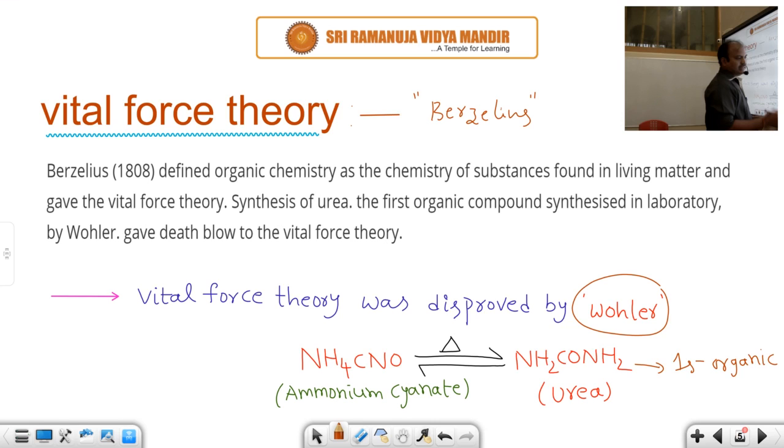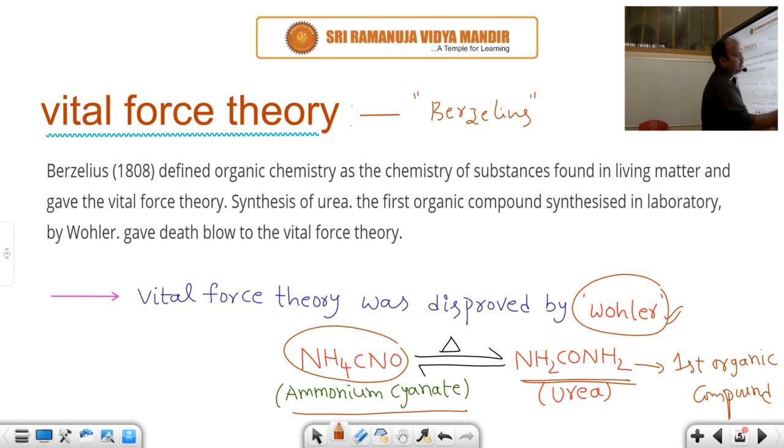Vital force theory. He took an inorganic material. What is that inorganic material? Ammonium cyanide. He took ammonium cyanide and strongly heated it. Here some rearrangement takes place and forms what? Urea. Urea is the first organic compound prepared in the laboratory by the scientist named Höhler. After that, which is the second organic compound prepared in the laboratory?